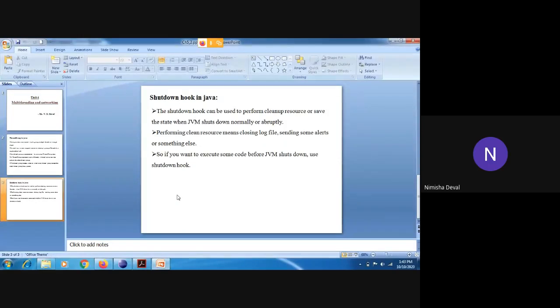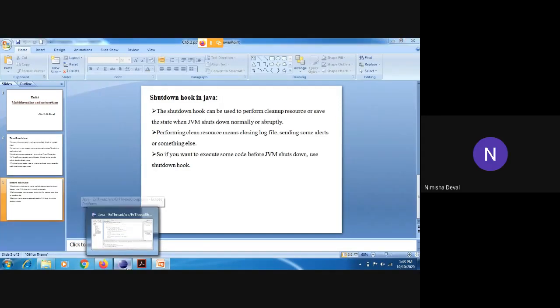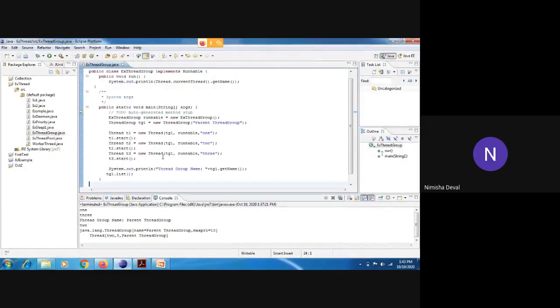So how to add it in your program? That is the main point. I will show you that program. You need two different classes. One is the thread class, and another one is where you want to access it in your program.